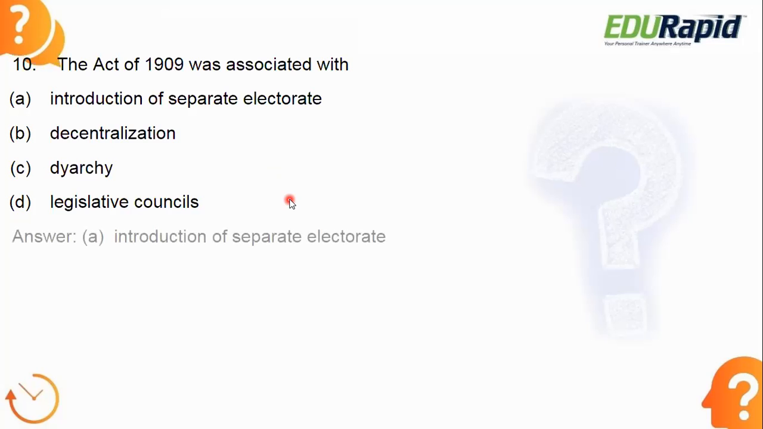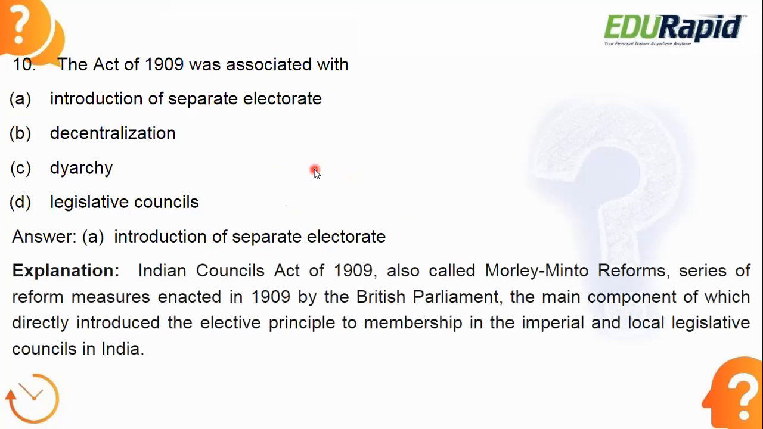Okay, let's see the answer. Answer is option A, introduction of separate electorates. So here introduction of separate electorate was the provision of Act of 1909. It is also called as Morley Minto reforms.